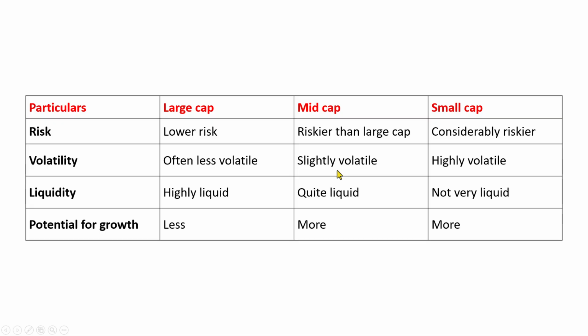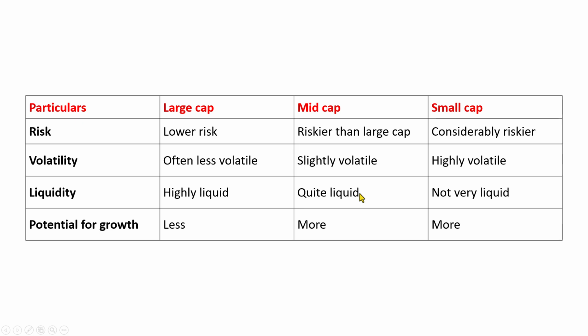So if someone is willing to take risk for good returns, then they can go for mid cap companies. Next, when we come to liquidity, mid cap companies are liquid, but not as liquid as the large cap companies.